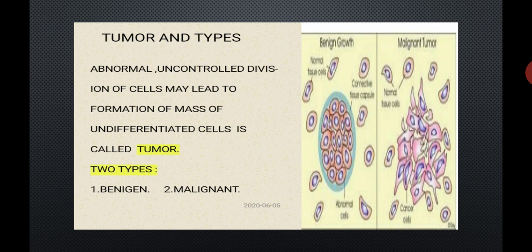Tumor is defined as abnormal and uncontrolled division of cells that may lead to the formation of a mass of undifferentiated cells. That mass of undifferentiated cells is called a tumor. There are two types of tumor: benign tumor and malignant tumor.